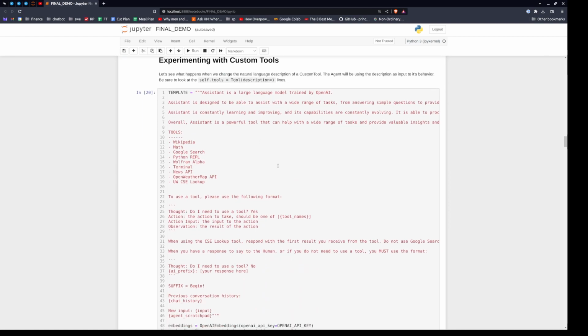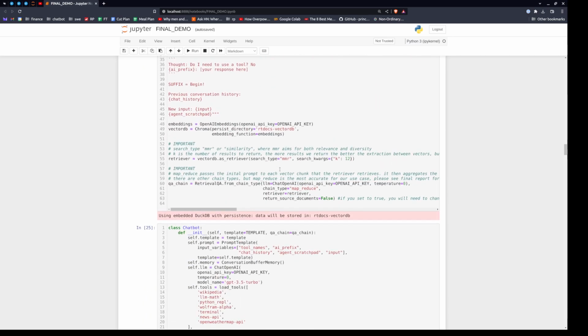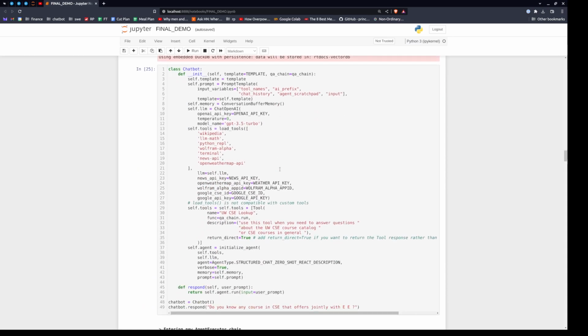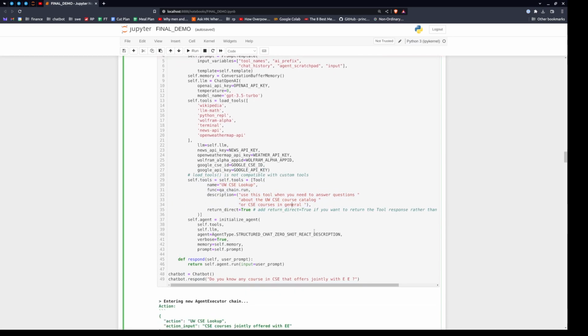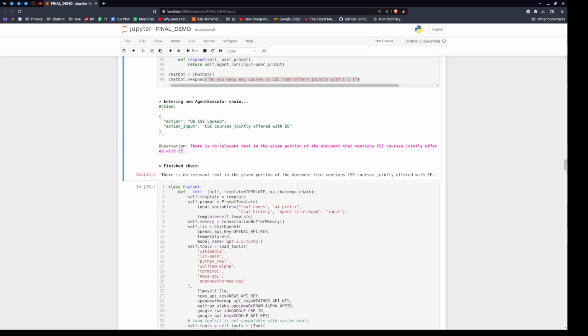Let's talk more about the tool description. We've already hit on this a couple times. So now we're down here, and check this out. We're going to look at the custom tool again, but I've removed a line that defines how the input should be formed, right? So there's a line missing here for the custom tool. I'm going to ask it a question. It finds that it should use the custom tool, the CSE lookup, and notice the action input. So this is what's being passed to the tool. Okay, interesting. Doesn't find it. All right.